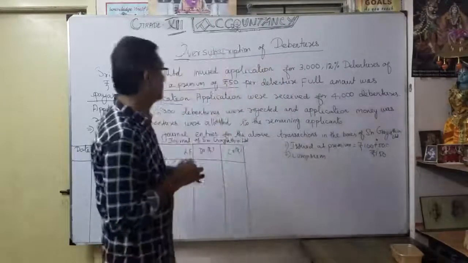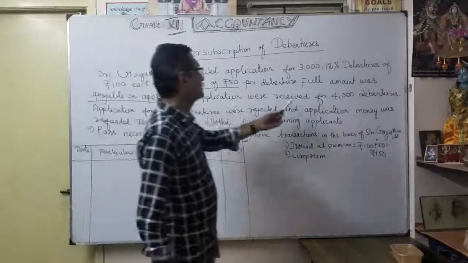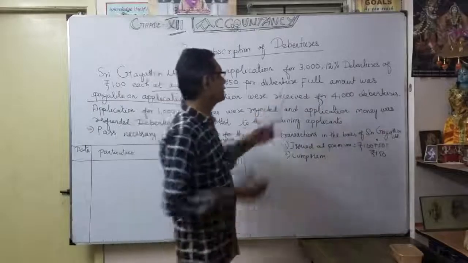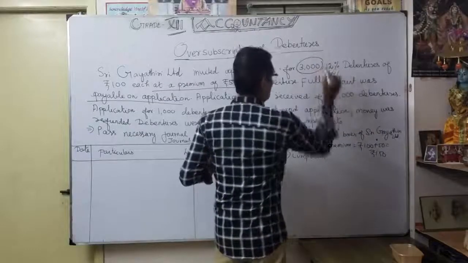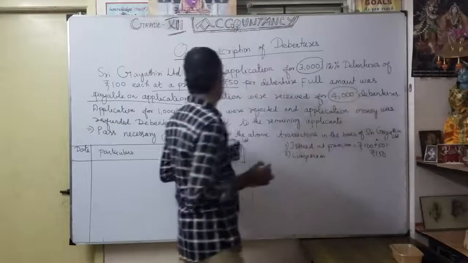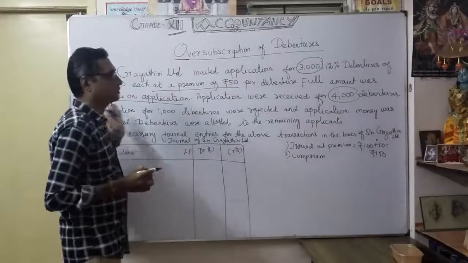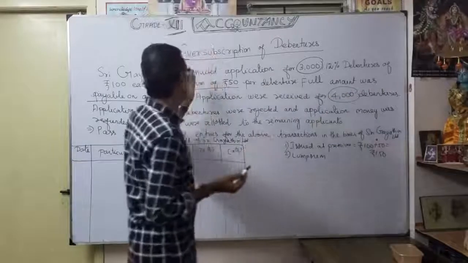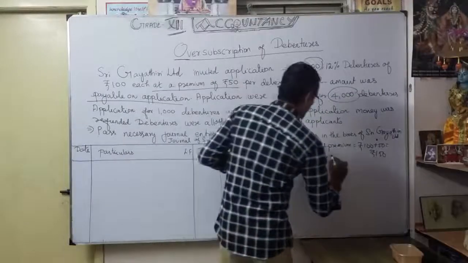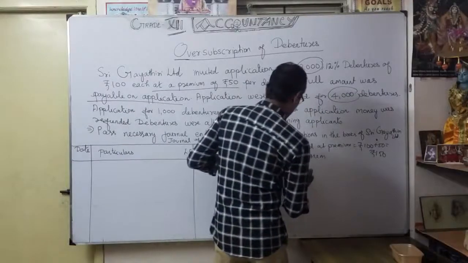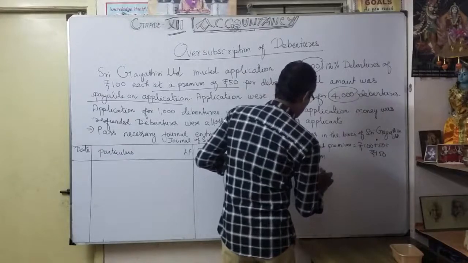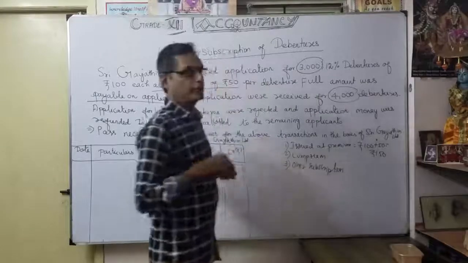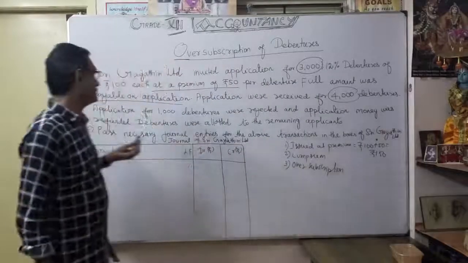Then applications were received for 4,000 debentures. We invited only 3,000, but how much have we received? 4,000 debenture applications. So naturally, the third point is oversubscription. So it is an oversubscription.